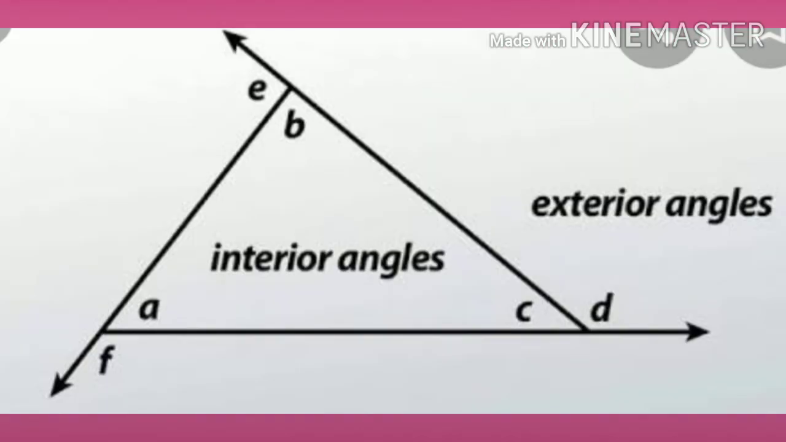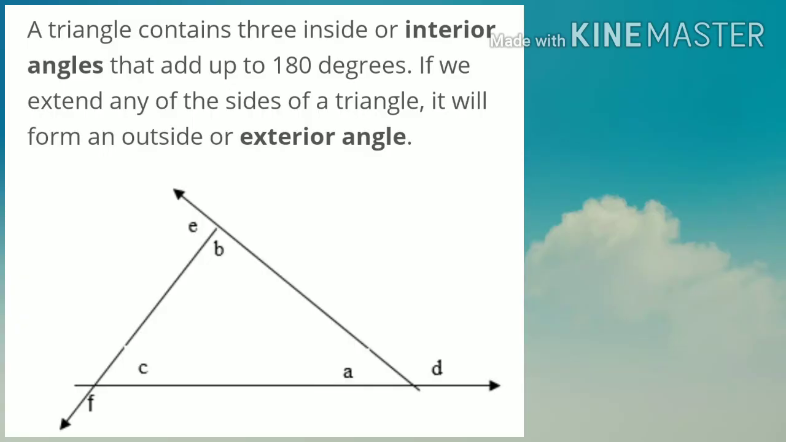See in this figure, angles A, B, C are the interior angles because they lie in the interior part of the triangle. And angles E, D and F lie in the exterior part of the triangle, so they are the exterior angles. So in short, a triangle contains 3 inside or interior angles that add up to 180 degrees, that means their sum is 180 degrees. If we extend the 3 sides of the triangle, it will form outside or exterior angles.